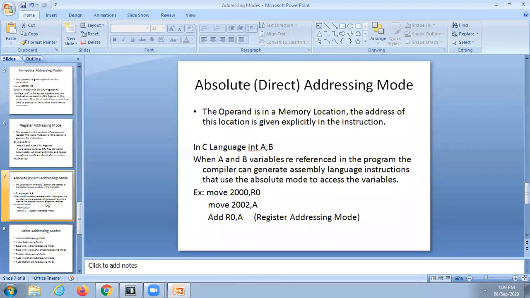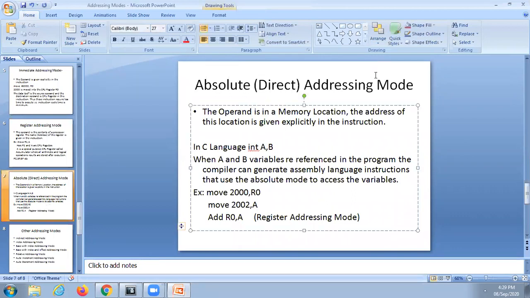Because if you are using 100 instructions in a program, more than 50% of them you are going to use in the first four categories: implicit, immediate, register, and direct or absolute. In these first four categories of addressing modes, we are going to use most of the instructions.